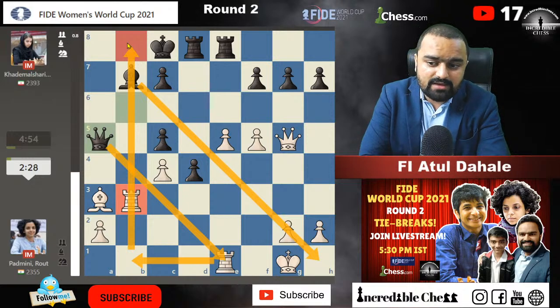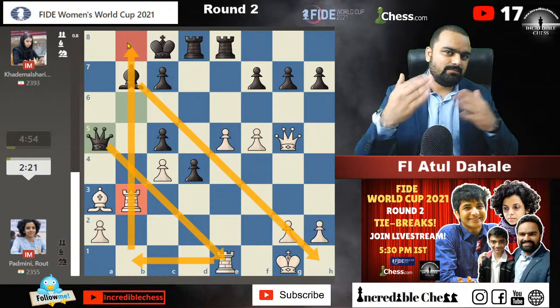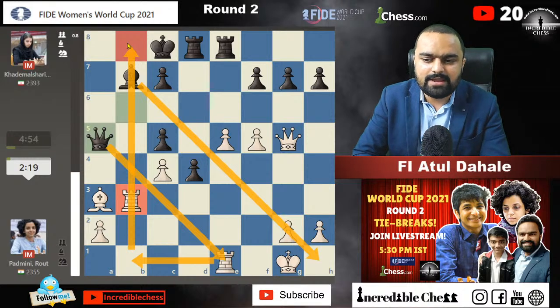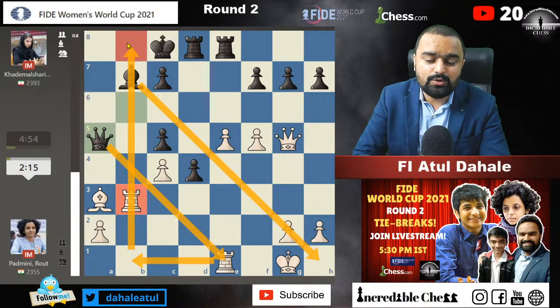The time is also reducing a lot. Padmini has 2.5 minutes and Sara has only 4 minutes and 54 seconds. Any time below 5 minutes is always a tough time, I'd say, and you have to make quick decisions in that case. So this is going to be decided in time pressure for sure.